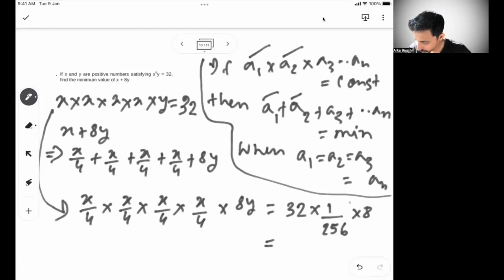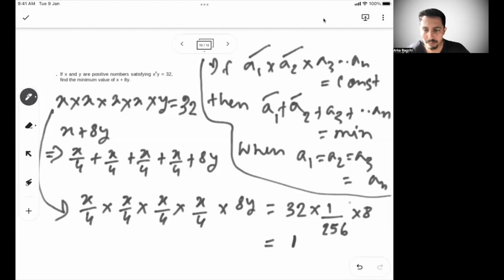So this is 32, and this is 1. So the product is still constant, right? Now, the value is 1.